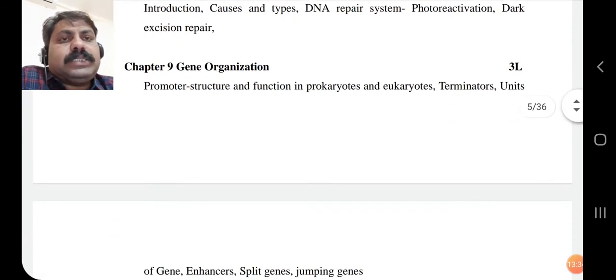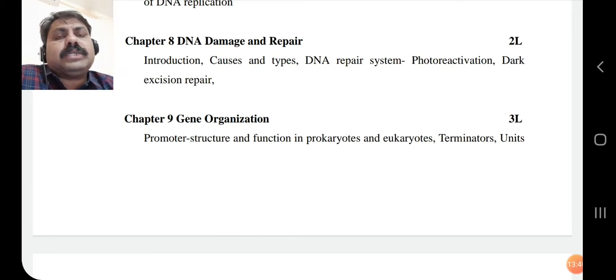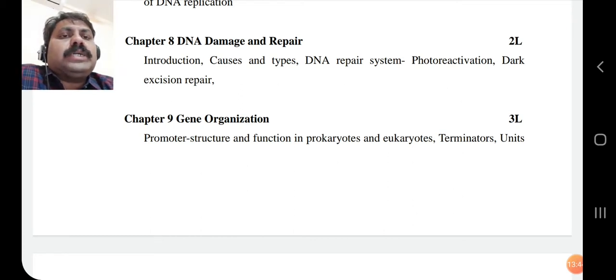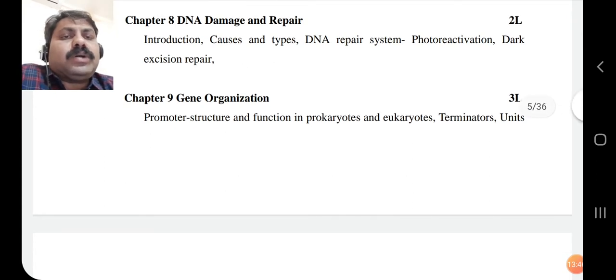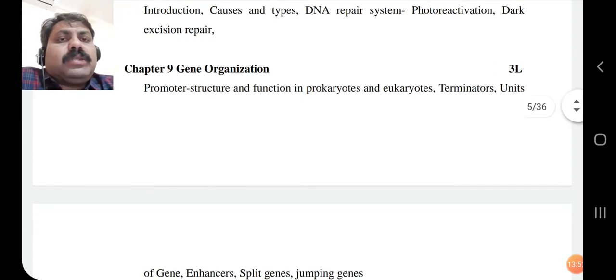Then gene organization. Once RNA is synthesized or produced from the DNA, the DNA has to organize itself, and this we are going to discuss in chapter number 9, that is gene organization. There are different components of that gene. Promoter region is there, then terminator region is there.